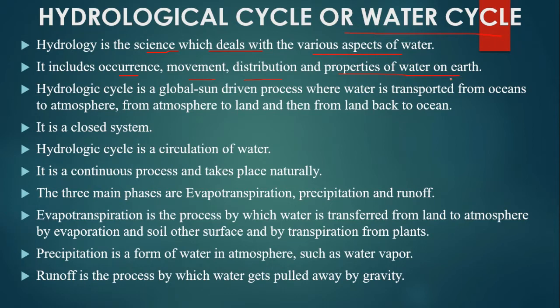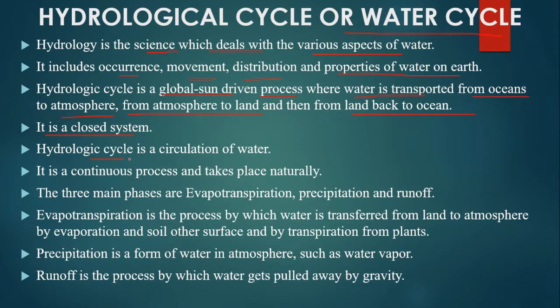Hydrologic cycle is a global sun-driven process where water is transported from ocean to atmosphere, from atmosphere to land and then from land back to ocean. It is a closed system. The quantity of water involved in the cycle is invariable, though its distribution varies over space and time.